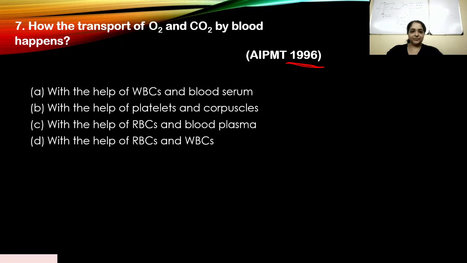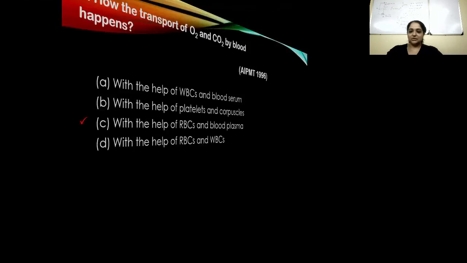All right. A. With the help of WBCs and blood serum? No. B. With the help of platelets and corpuscles? No. C. With the help of RBCs and blood plasma? Yes. D. With the help of RBCs and WBCs? No. So your answer should be C. No doubt about it. Because now I'm sure you must be familiar with how the O2 and CO2 transport happens in the blood. So clearly with the help of RBCs and blood plasma. Very simple. This was direct. This shouldn't have been a problem for you guys to answer. Let's look at the discussion.